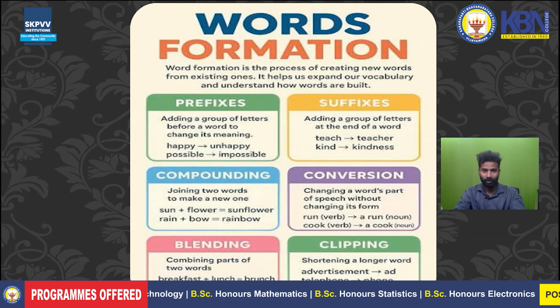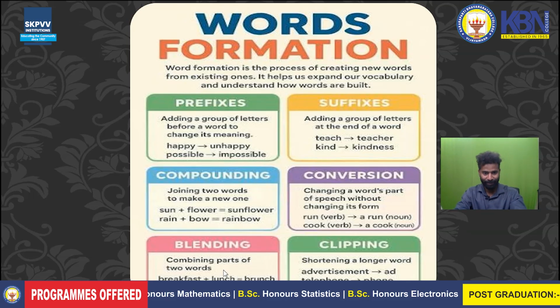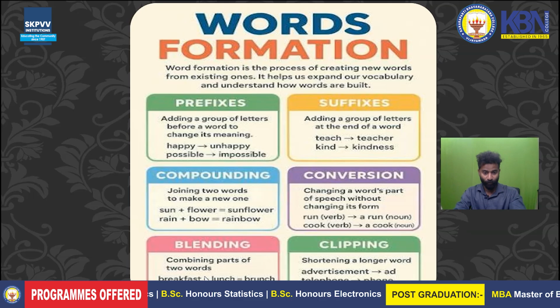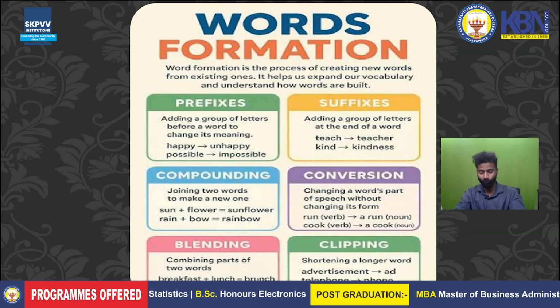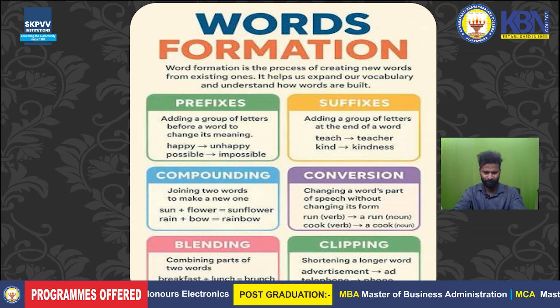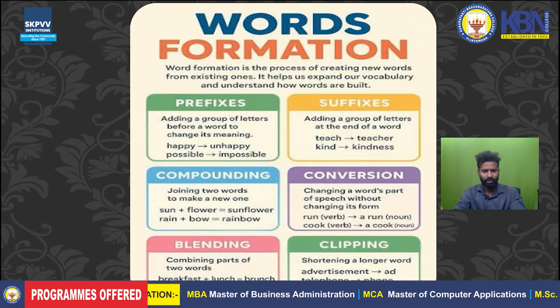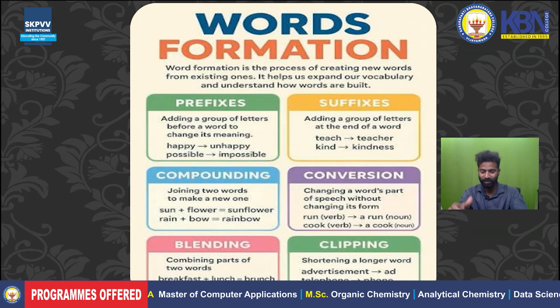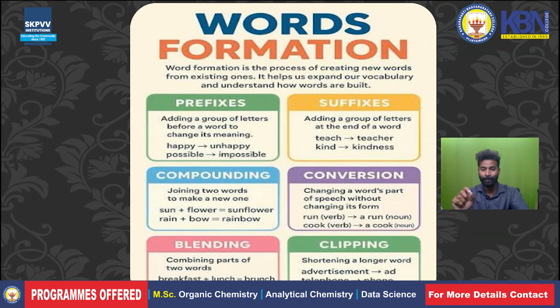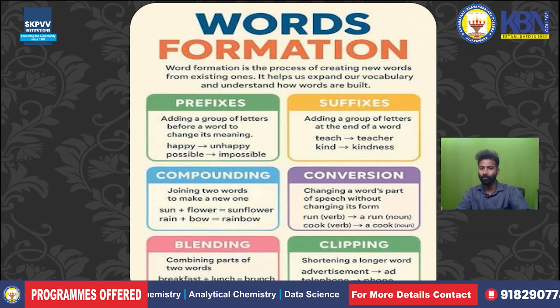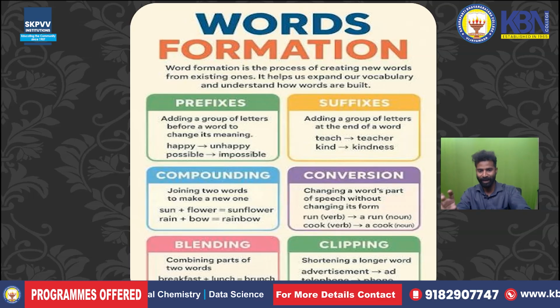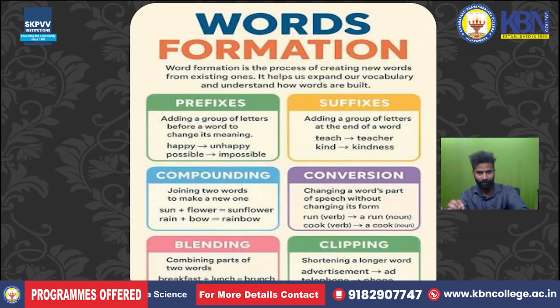Next we have one more way. There are so many other ways, like blending. Blending means a combination of parts of two words. For example, breakfast plus lunch, we make it into one. We take the spelling from lunch, ch, and from break, so we say brunch. Smoke plus fog, we make it smog. Blending means mixing, like mixers are also called blenders. So we mix two words and make one word, that's called blending. This is also one way of forming words.